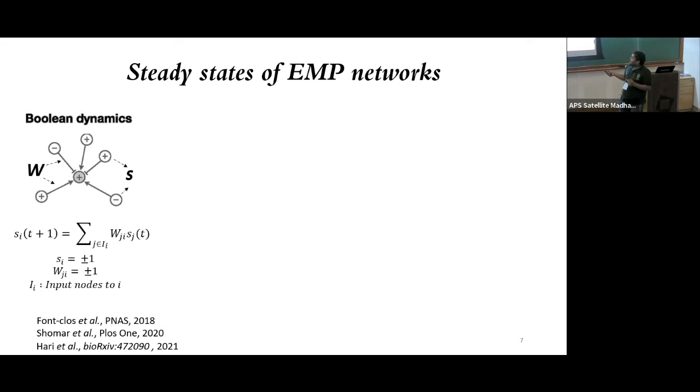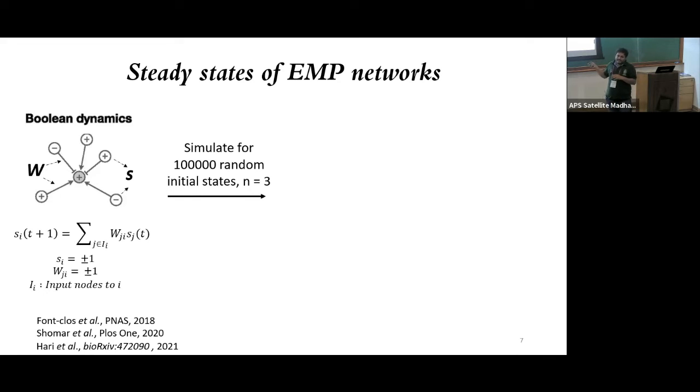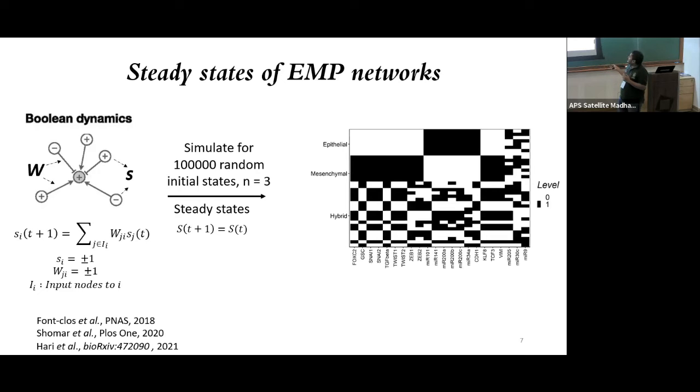A node is activated if the net activating links that are active for the node are more than the net inhibiting links active. So we simulated these networks for 100,000 random initial conditions, and up to a steady state is reached. And these steady states we plotted in this manner, where each black box in the matrix tells you the activity of that level, whether it's active or not. So black box is active, white box are inactive.